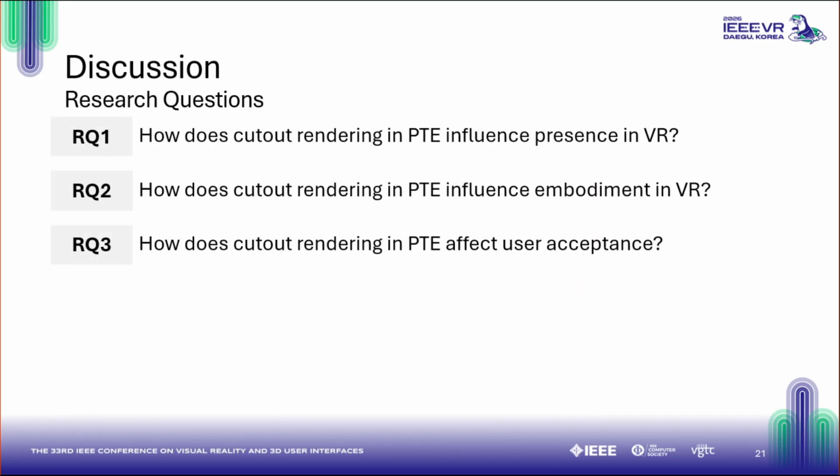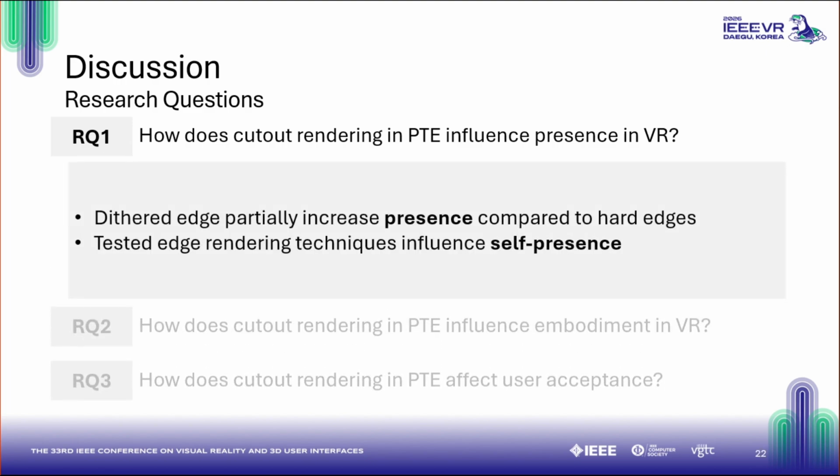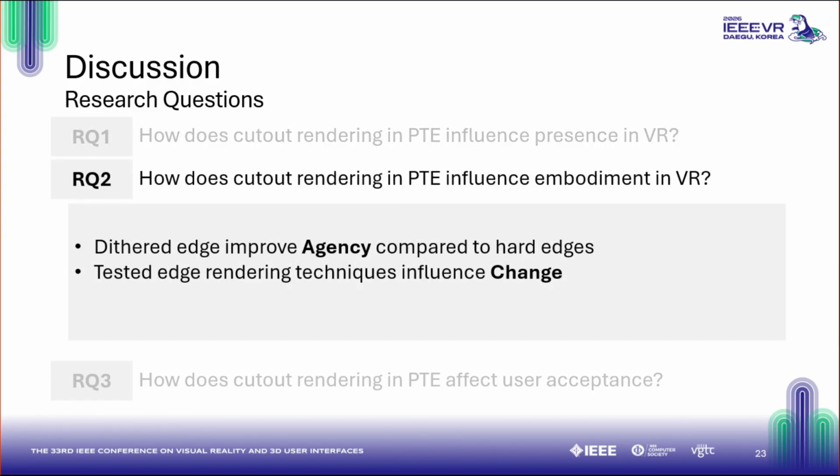This now finally means that the cutout rendering in PTE is influential. Our dithered edge partially increases presence compared to hard edges, while edge rendering in general also influences self-presence. Regarding embodiment, we have a similar tendency where the dithered edge improves agency compared to hard edges, while edge rendering in general influences change.